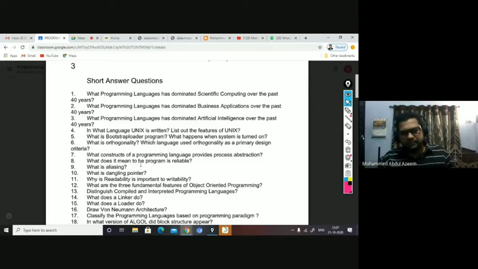We have divided them from the programming paradigm point of view into 4 kinds, right? If you listen to that video, you can probably get to know about it. Imperative programming languages, functional programming languages, object-oriented programming languages, then logical programming languages. These are the 4 paradigms we initially thought of. Then of course we now have concurrent programming, also a new kind of programming language that came into being, right?